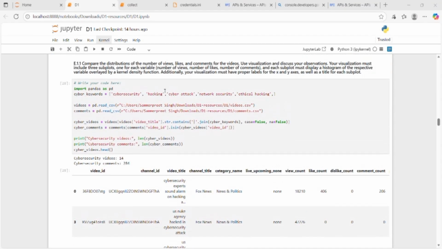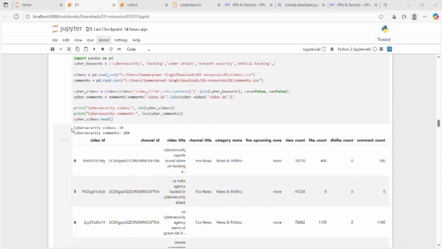I filtered it to focus only on cybersecurity related videos. I made a list of keywords like cybersecurity, hacking, network security, ethical hacking, etc. Then I filtered the videos whose titles contain any of these words. I also selected the comments that belonged to those videos. After that, I printed the total number of cybersecurity videos and comments found in my dataset. So this basically narrowed my project down to the main topic I wanted: cybersecurity content.